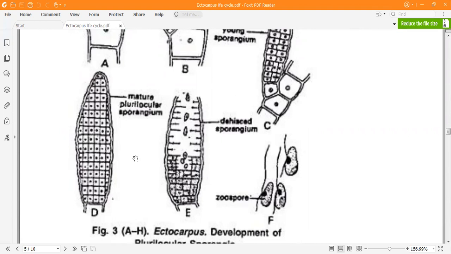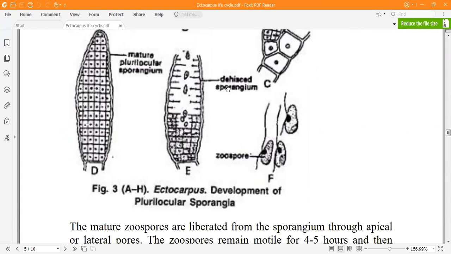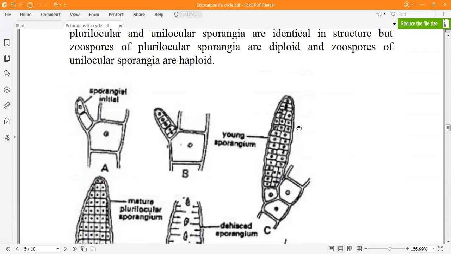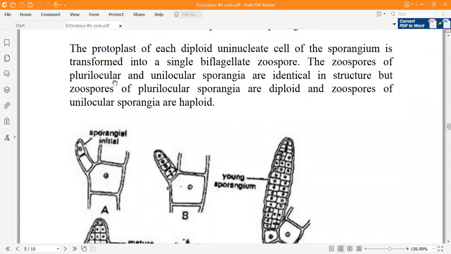It mainly helps in asexual reproduction, and it will give rise to diploid zoospores because here the divisions are mitotic. So the zoospores of the plurilocular and unilocular sporangia are identical in structure, but the zoospores of the plurilocular sporangia are diploid, and the zoospores of the unilocular sporangia are haploid.